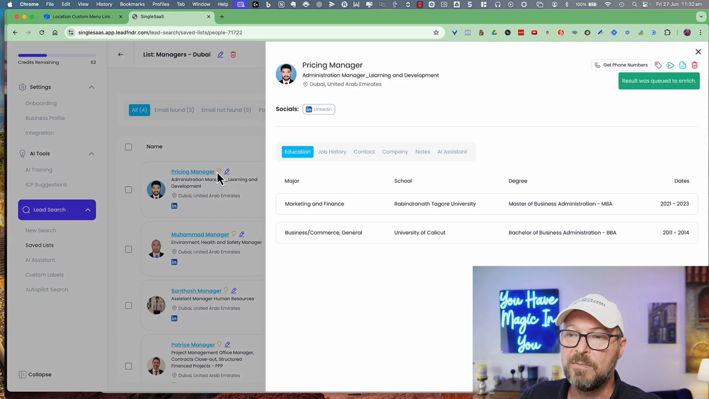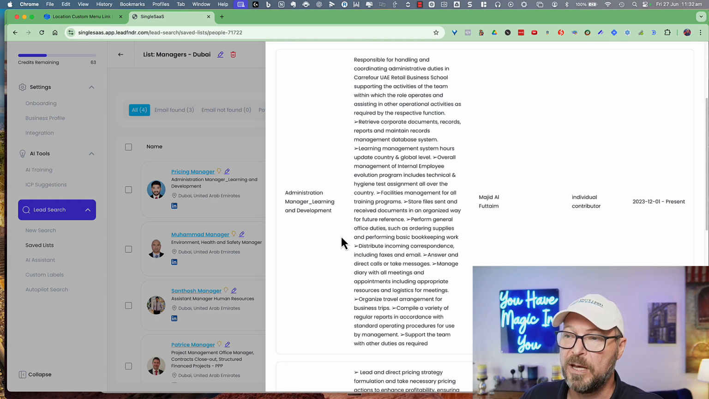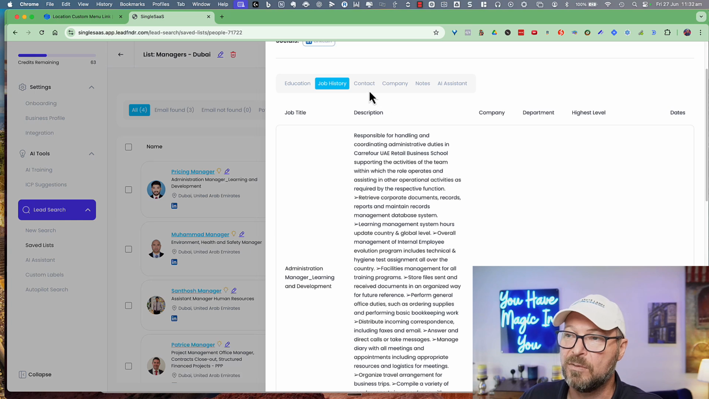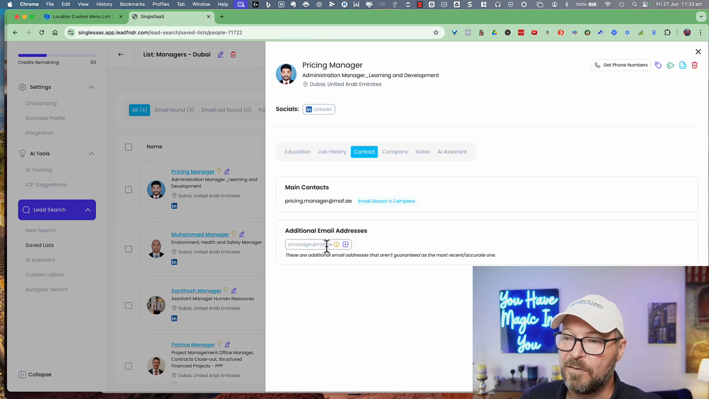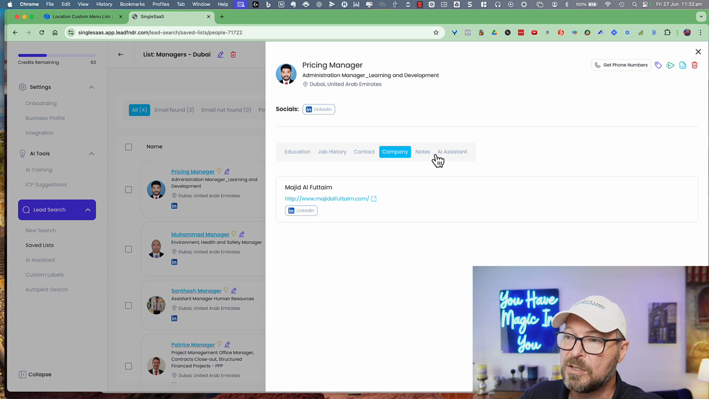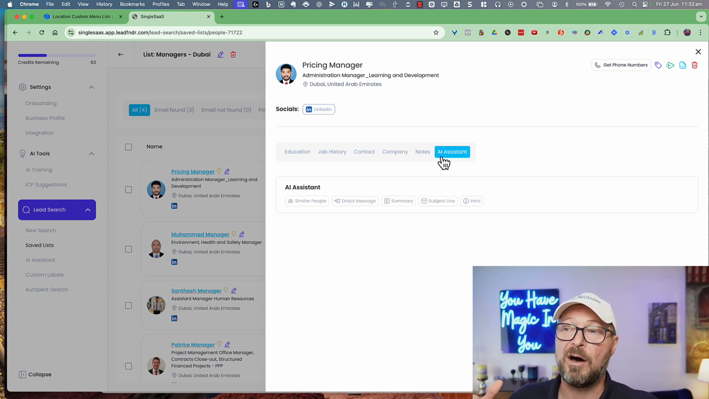We'll be able to see more data and information about each individual person, including their education, their job history, where they have worked up until this place, the contact information for them, including multiple email addresses, company notes, and again, we have our AI assistant that allows us to do more research.